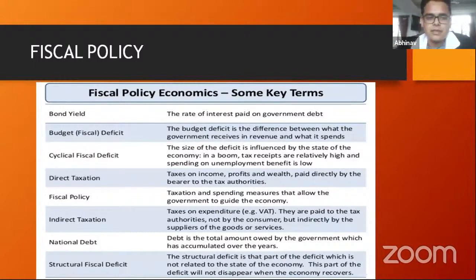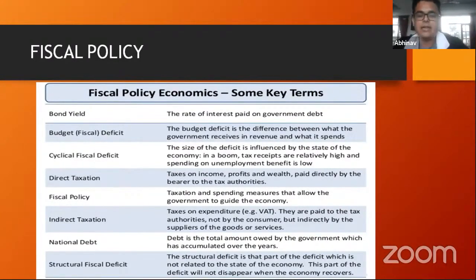Now, in terms of fiscal deficit, there could be two reasons why there is a deficit, in the sense that the revenues are lesser than the government spending. One is a cyclical fiscal deficit. Anything cyclical means that it moves in cycles. So let's say the economy is booming, then obviously we will not be in a fiscal deficit, because the revenue that the government is earning would be more than the money it is spending.